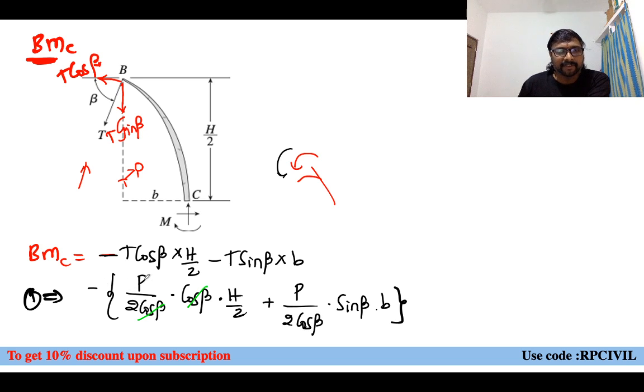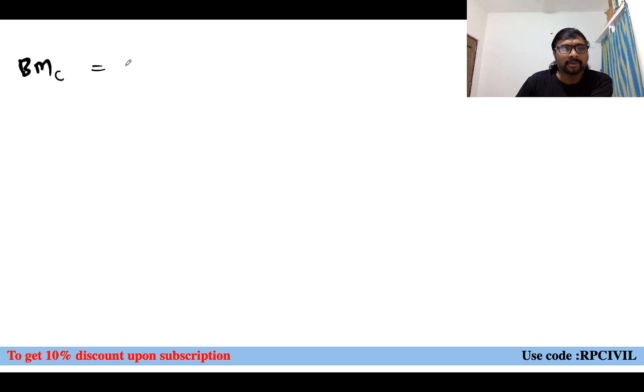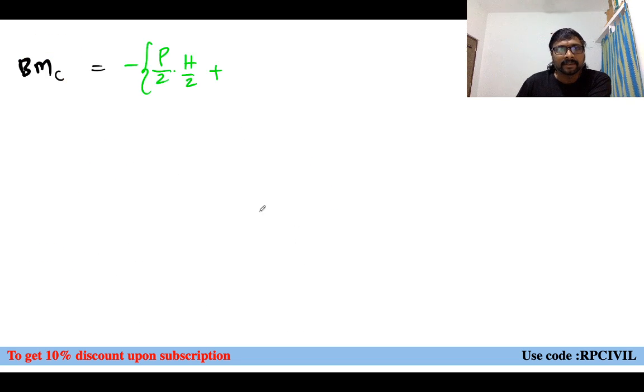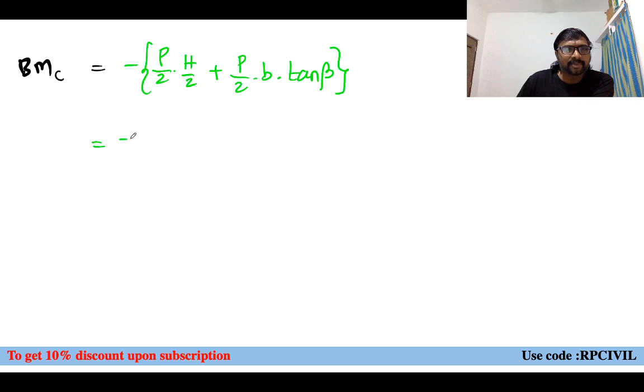So minus of P by 2 into H by 2, plus P by 2 into small b into tan beta. Taking P by 2 outside as common, it becomes H by 2 plus b tan beta.